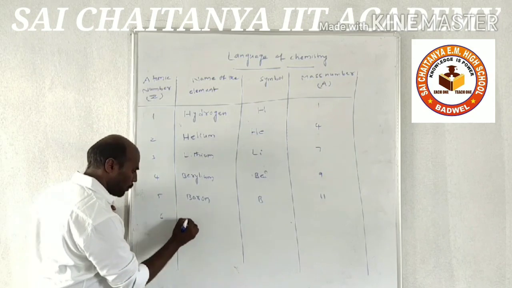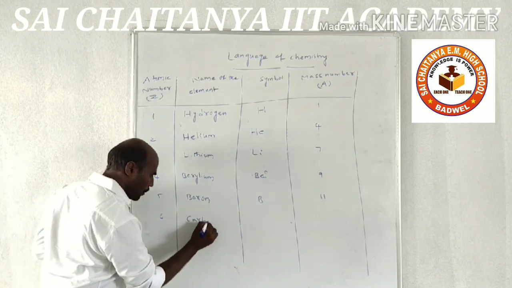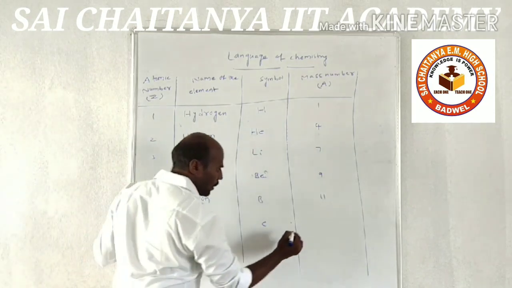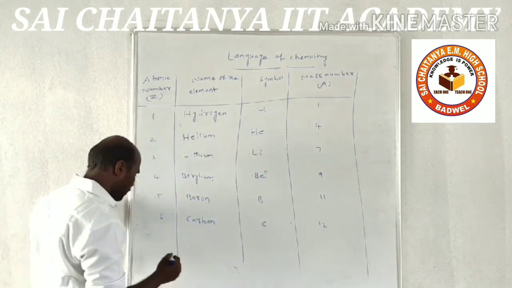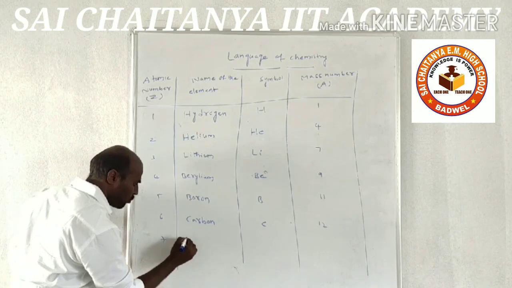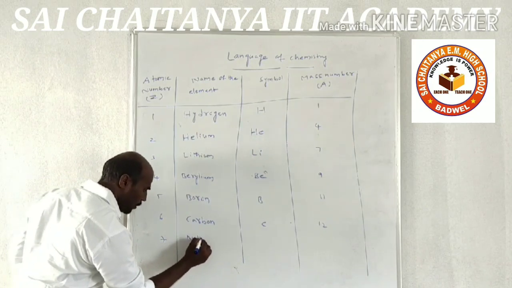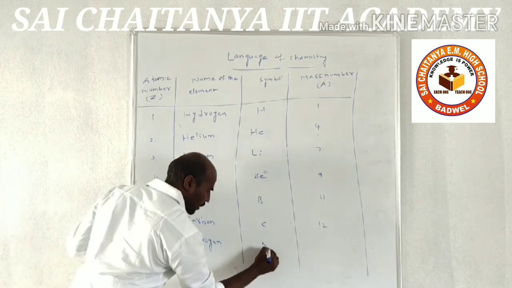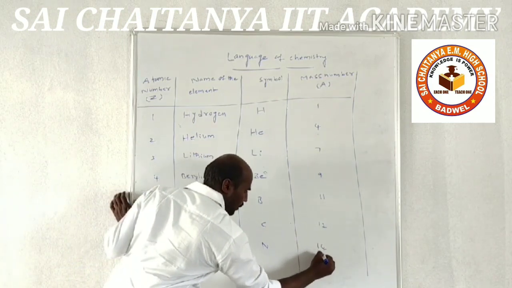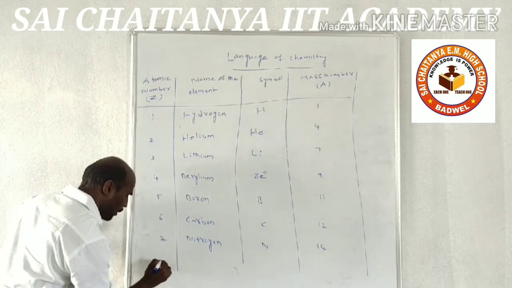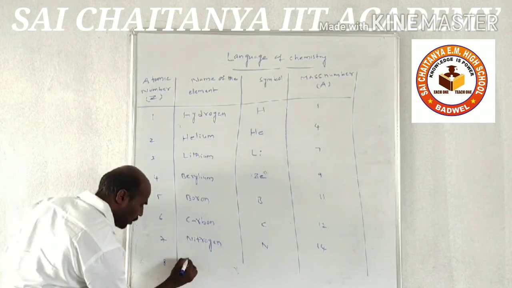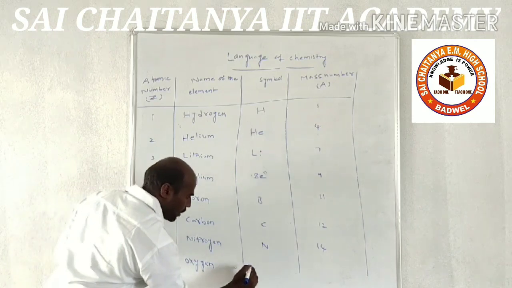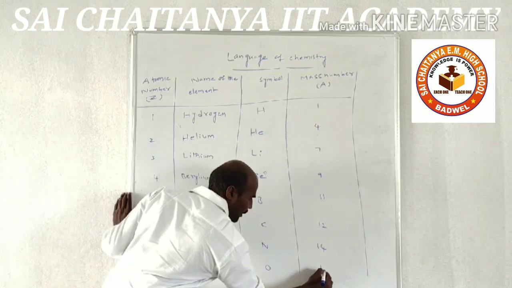And the sixth one is carbon. Symbol is C. Mass number is 12. And the seventh one is nitrogen and the symbol is N. Mass number is 14. And the eighth one is oxygen and the symbol is O. Mass number is 16.